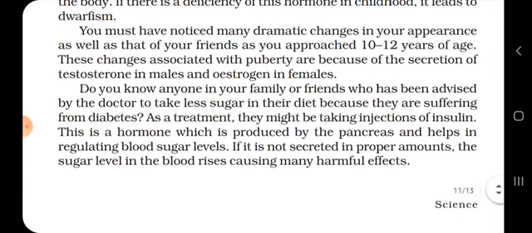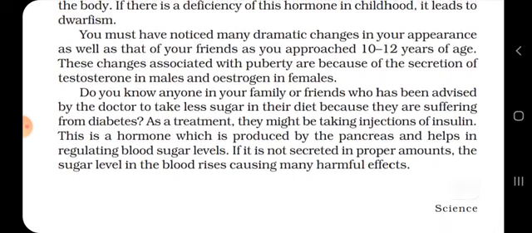Do you know anyone in your family or friends who has been advised by the doctor to take less sugar in the diet because they are suffering from diabetes? As a result, they might be taking injections of insulin. Insulin is a hormone produced by the pancreas that helps in regulating blood sugar levels. If it is not secreted in proper amounts, the sugar level in the blood rises, causing many harmful effects.